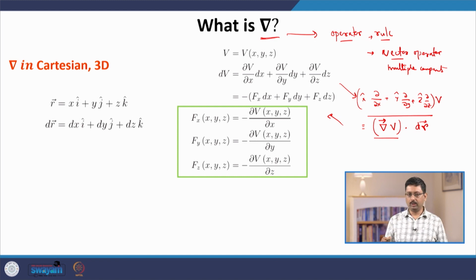So, if we compare it with the work done, then the force is given by minus grad V, where the components are worked out in 3D in Cartesian coordinates.